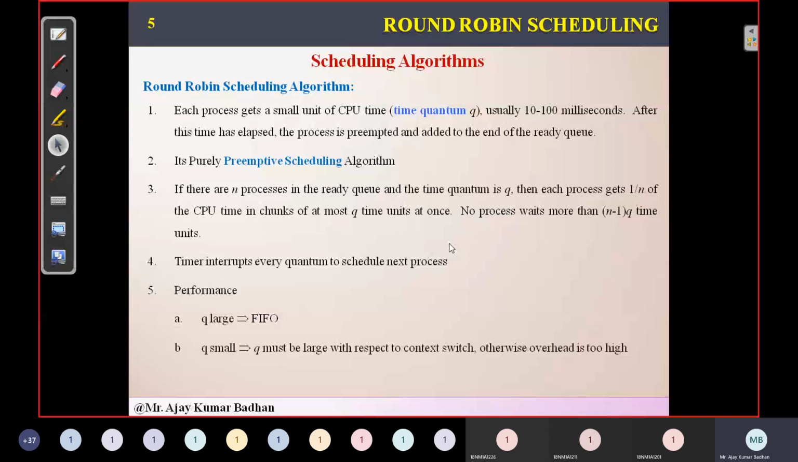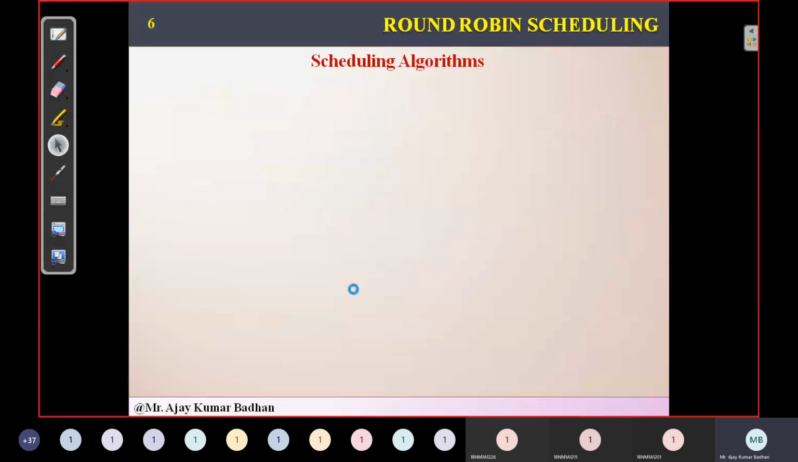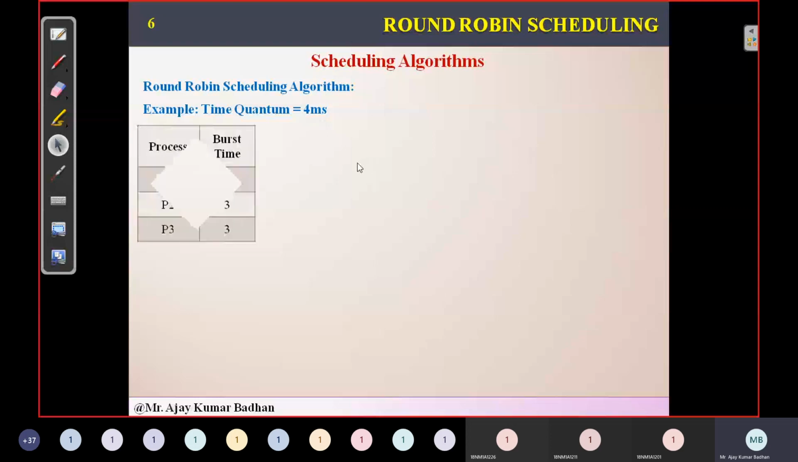Coming to the performance here, we'll be using a FIFO, a circular queue, first in, first out. So let's take an example. In this example, I'm taking a time quantum of 4 milliseconds. This is the time slot I have set for my system. And these are the processes. I have three processes here. The first process, P1, has a burst time of 24 milliseconds. P2 has 3, and P3 has 3.